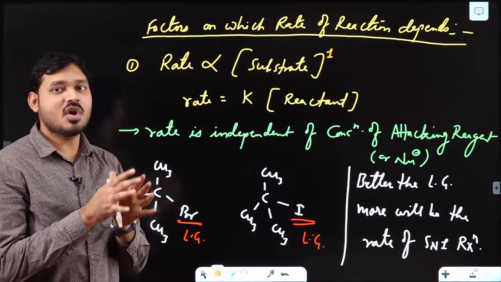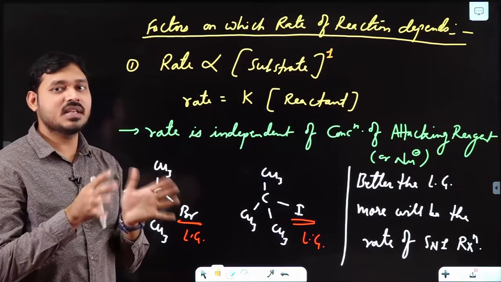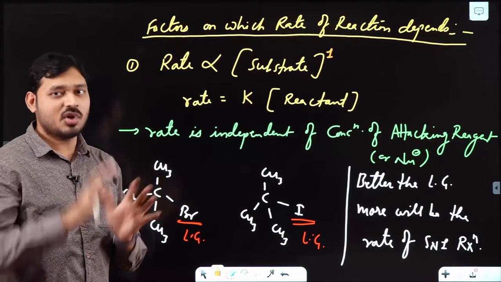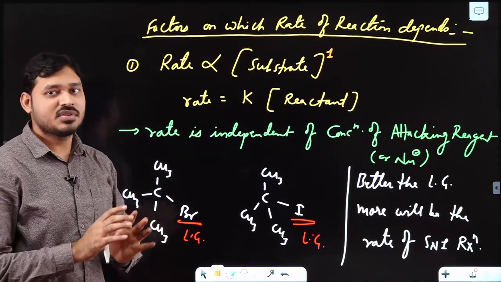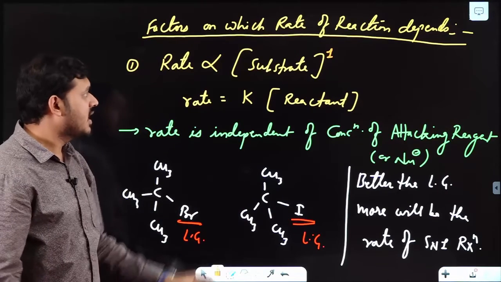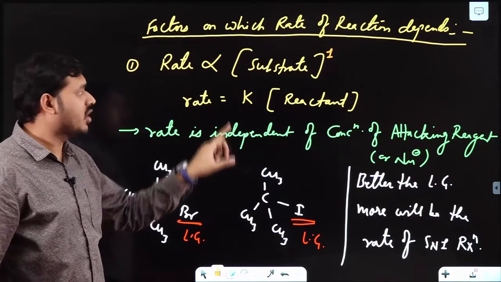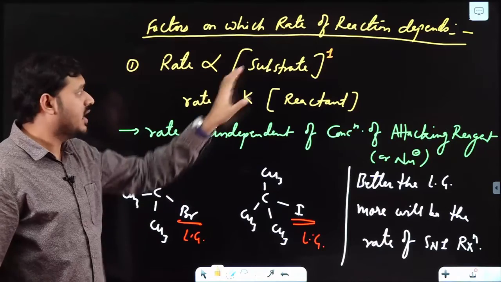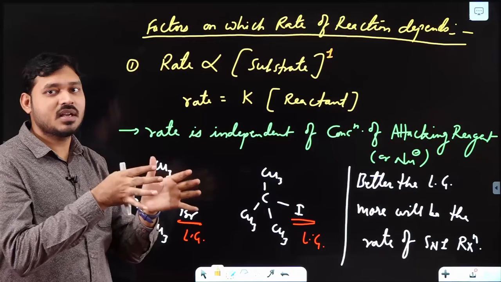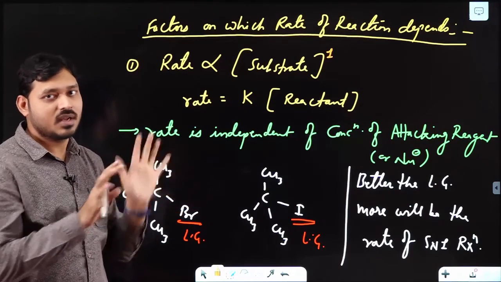See, when I say order of reaction, the order is actually an experimental observation. We cannot check it by mechanism, but from observation you can see that it is dependent only on the substrate, and that too on its 1 mole. Clear?